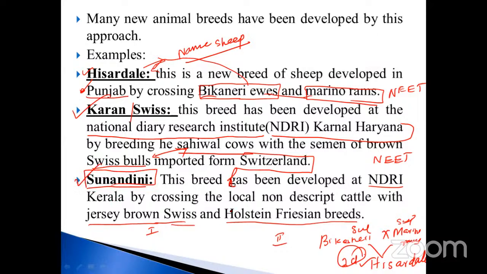So these are the three things that have been given. First one is Punjab, second one is Switzerland, third one is Switzerland. The hairstyle is also one of them; sheep or cow or buffalo, like that they may ask the question. They may ask in three types: the new species, the cross between which parents, and at which location. Whether it may be a sheep, buffalo or cow, they may ask. My dear students, don't forget, you have to practice it. Take notes in a simple format.